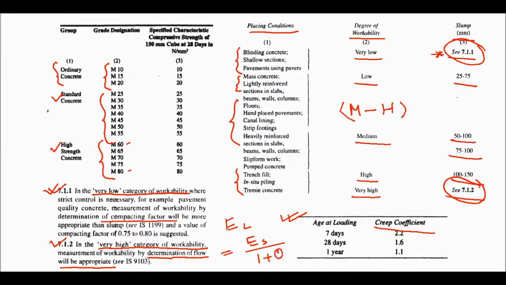Short term modulus of elasticity of concrete is the tangent modulus or secant modulus that we use for concrete, and long term means it includes the creep effect. Okay, so these are the values of theta. So the question they will ask is what will be the value of long term modulus of elasticity after 1 year, so you need to remember the value 1.1. Okay, easy calculation, but if you don't remember these values you will not be able to solve the questions.